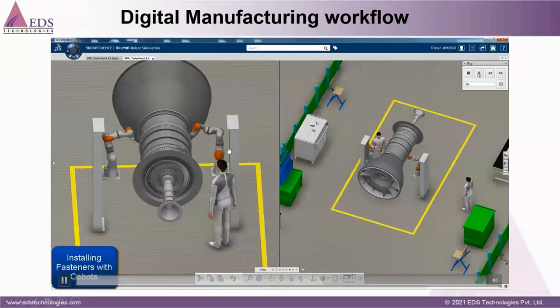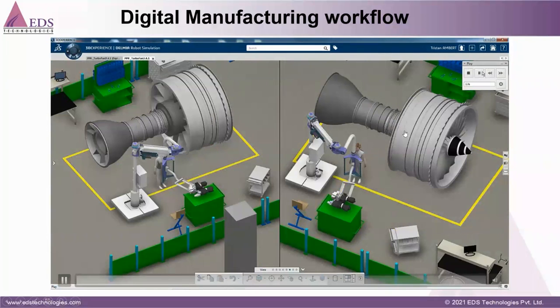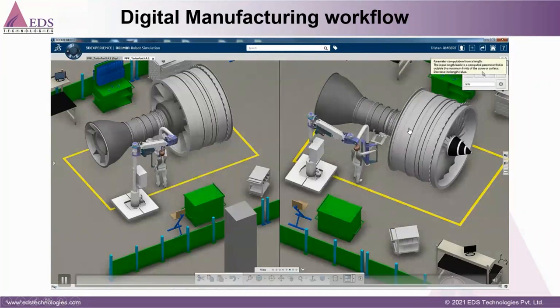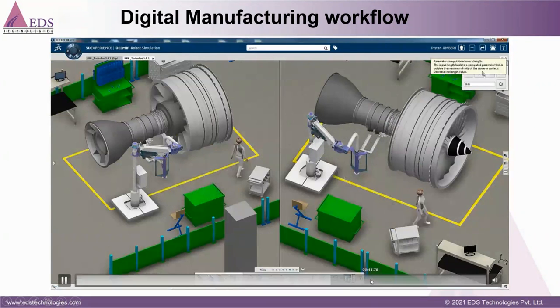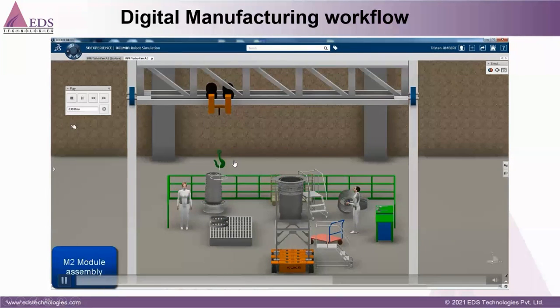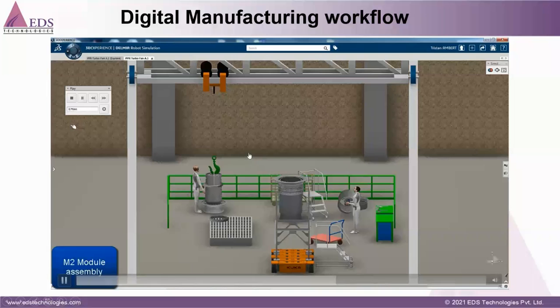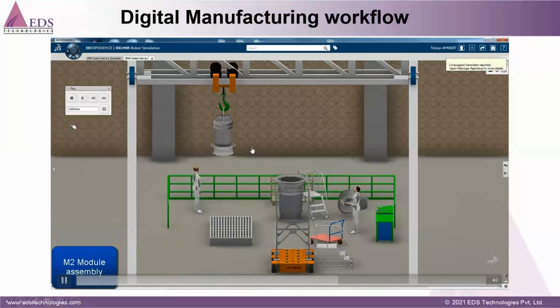Now you can see in such kind of validation, some welding operation is going to happen, and with respect to the resources and all those things we can validate. And here, this assembly with respect to this man and this crane, all kinds of validation we can do.